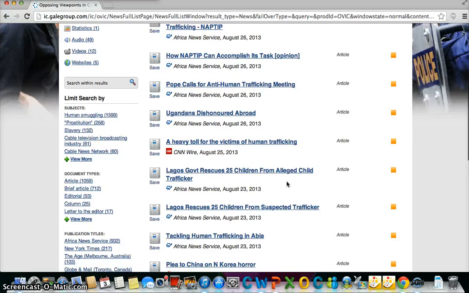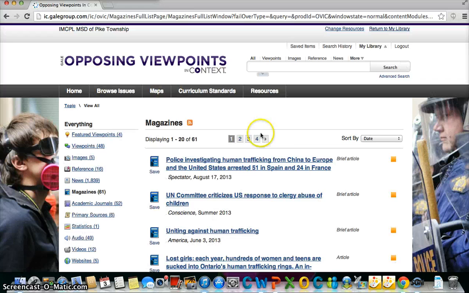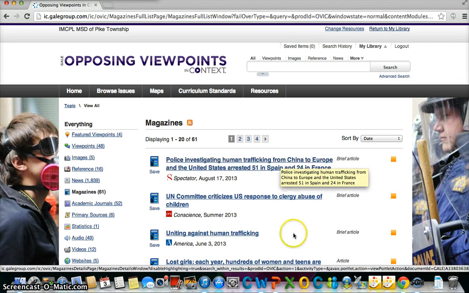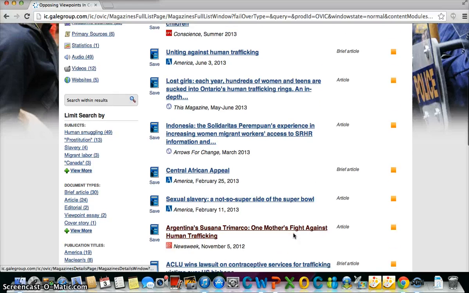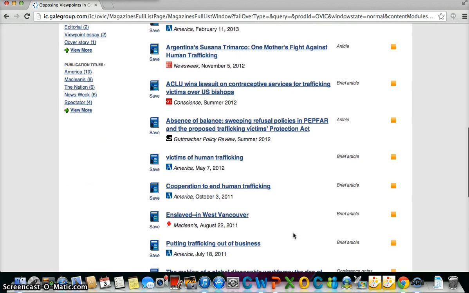Let's take a look at the magazine articles. There are a total of 61 on human trafficking. And just like with the newspaper articles, you can peruse these to see if there's any interest, and then also if there is information over a particular area or country.